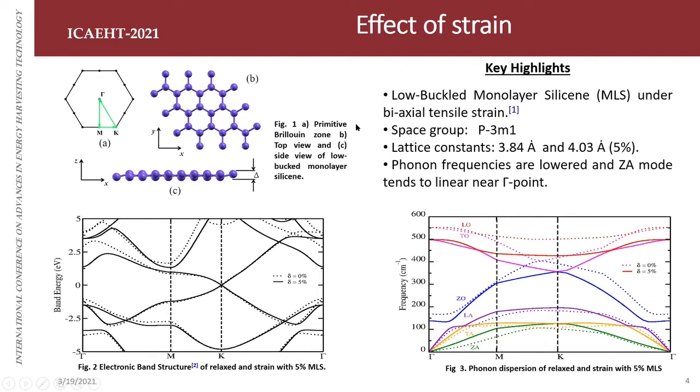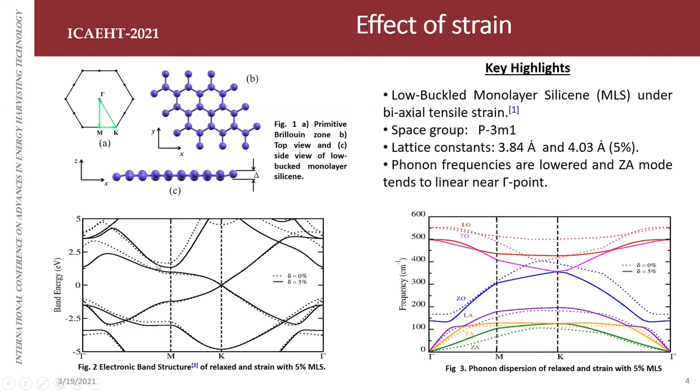We have applied both compressive strain and tensile strain. But with compressive strain, we found that the structure is unstable. With tensile strain, the structures are stable, and we have applied tensile strain up to 5% only, because we want to maintain the symmetry of the structure, and the space group of the structure should be maintained. So here the band structure is shown for relaxed silicene and strained silicene.